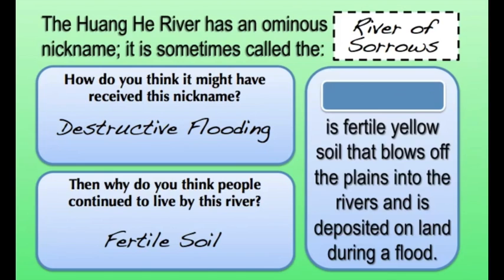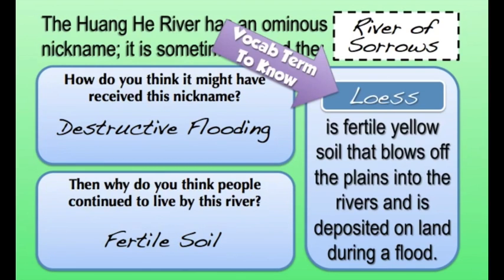So let's talk about that fertile soil for a second. There's a name for this yellow soil that blows off of areas like the Gobi Desert. It gets picked up into the waters of the river, and then when the rivers flood, and then they recede again afterwards, they leave behind this yellow soil. This is known as loess. Go ahead and write that down. Loess is that yellow soil that is brought by the floods. And this is why we see these farmers continuing to live on the banks of these rivers.